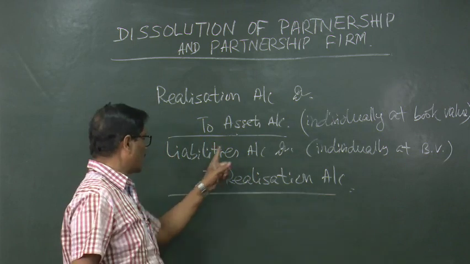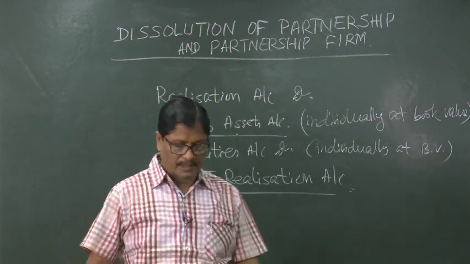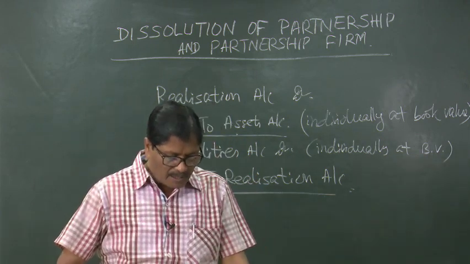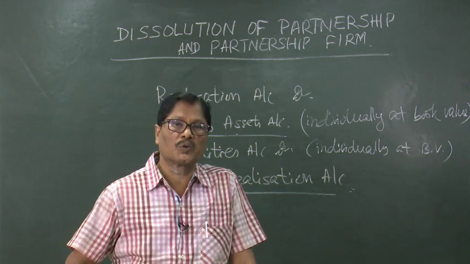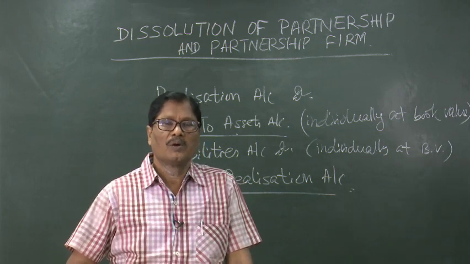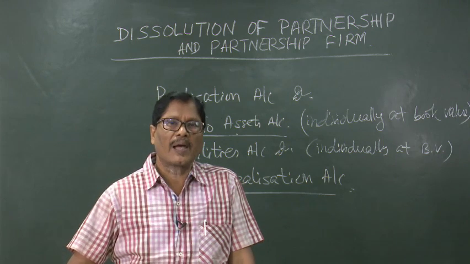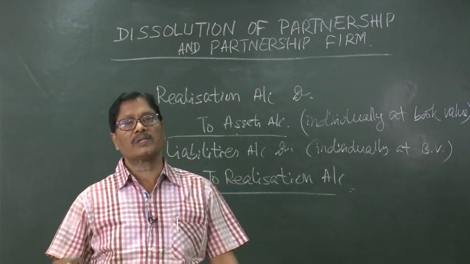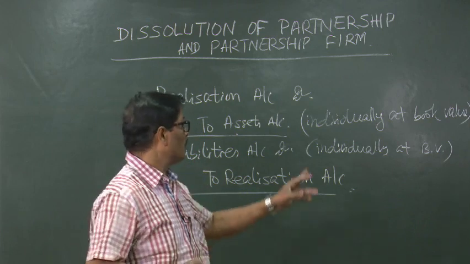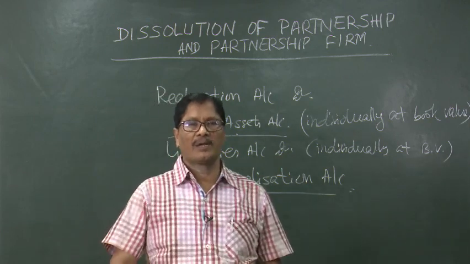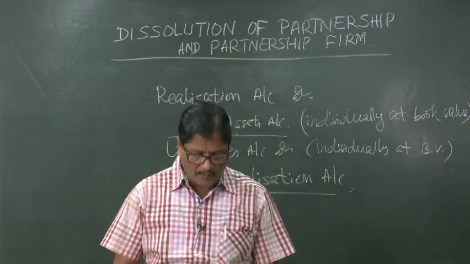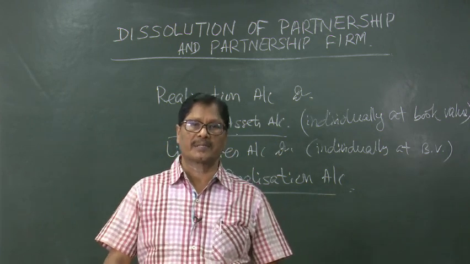Provision for doubtful debts account debited to realization account, like this. Third entry is for sale of assets. Now, the assets will be sold. When the assets are sold, we will be realizing cash. So, cash or bank account debited to asset account with the realizable value, not with the book value, but with the value realized. Similarly, the fourth entry will be for the payment to the creditors or the liabilities.